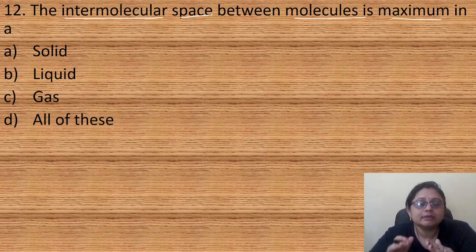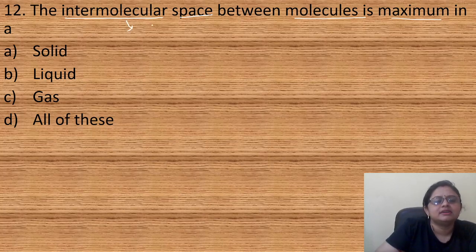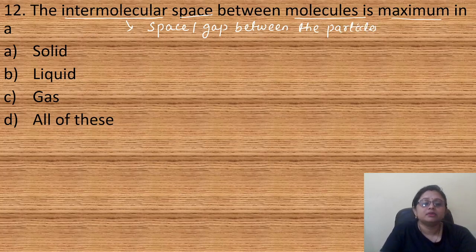Similarly, intermolecular space also exists between them. And what is the intermolecular space? This is the space, or we can say the gap, present between the particles or between the molecules. The intermolecular space is maximum in the case of gases.